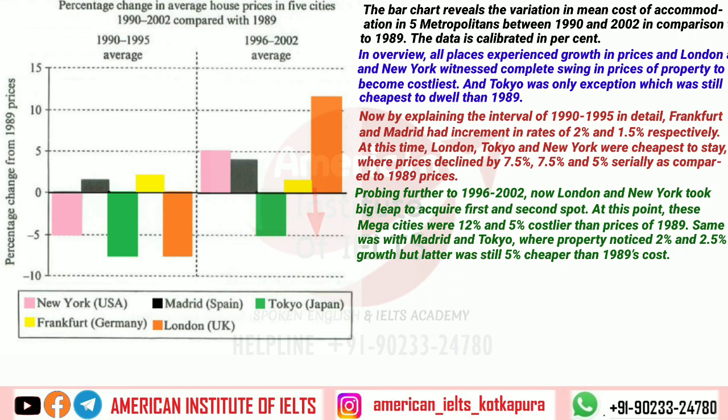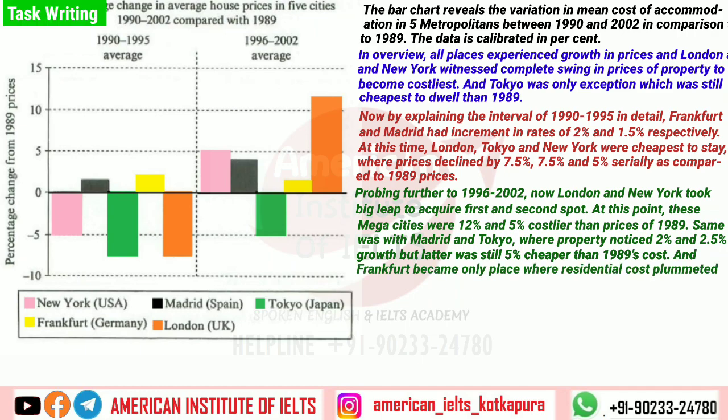Okay, and finally we are left with Frankfurt, and Frankfurt is the only place where the cost has decreased. So Frankfurt became the only place where residential cost plummeted, and it plummeted by 1%.